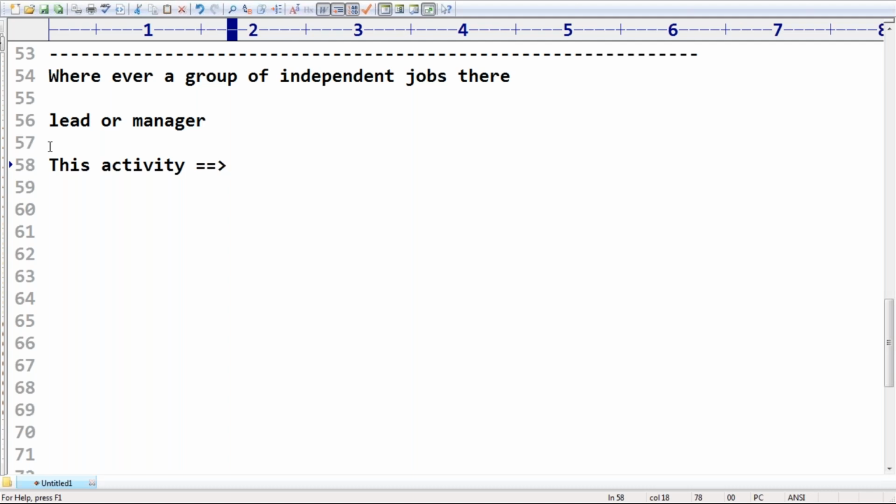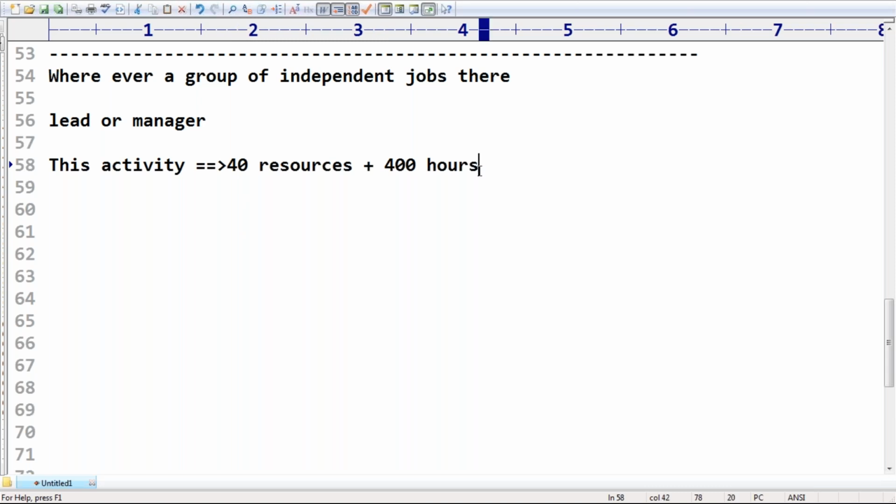Then immediately the lead is going to provide an estimate: "Sir, I require 40 resources and 400 working hours to complete this activity." Then immediately the manager is going to ask, 40 resources are required and 400 hours is required?